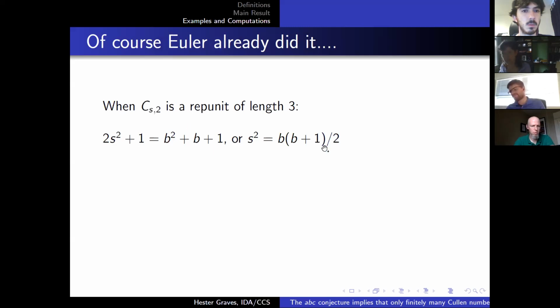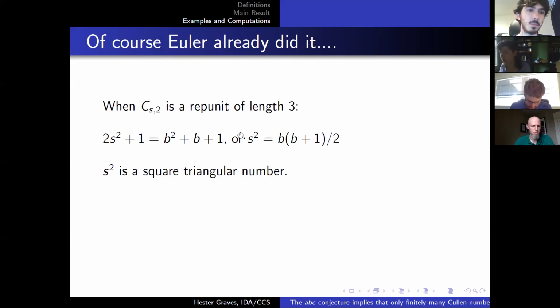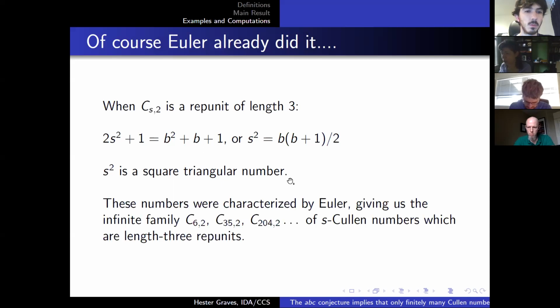If you subtract 1 and divide both sides by 2, you suddenly see that s squared is both a square and a triangular number. And Euler already figured out which numbers are square triangular numbers. So that gives us an infinite family of these s-Cullen numbers, which are length 3 rep units. We are also able to rule out one potential family of s-Cullen numbers, show that they can't be rep units by looking at elliptic curves.